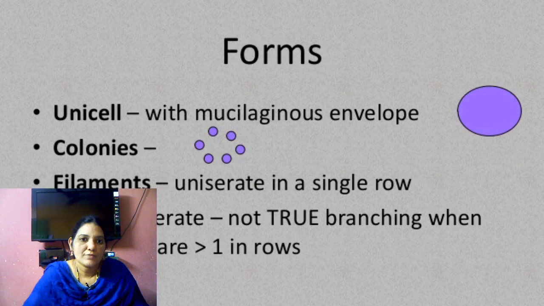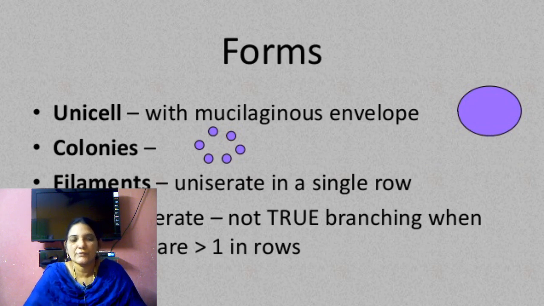Next, forms. Cyanophyceae algae have a mucilaginous envelope, so the cells are covered by a mucilage envelope.